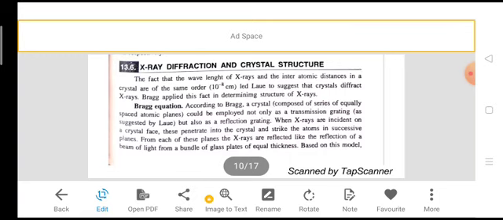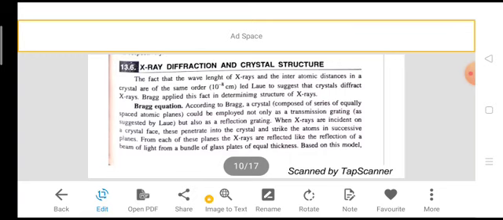In the last class we discussed the definition of space lattice and unit cell. So now I want to discuss an important question from this chapter, that is Bragg's equation.